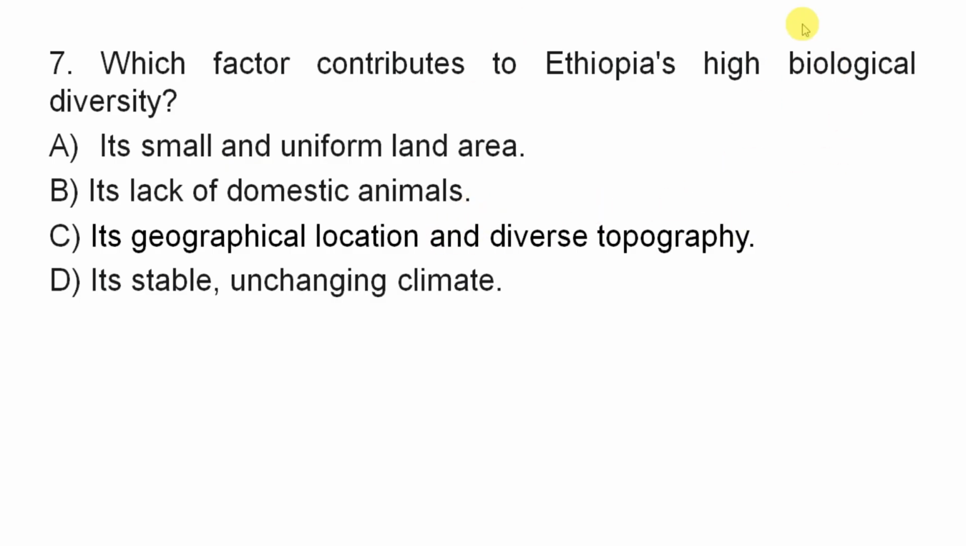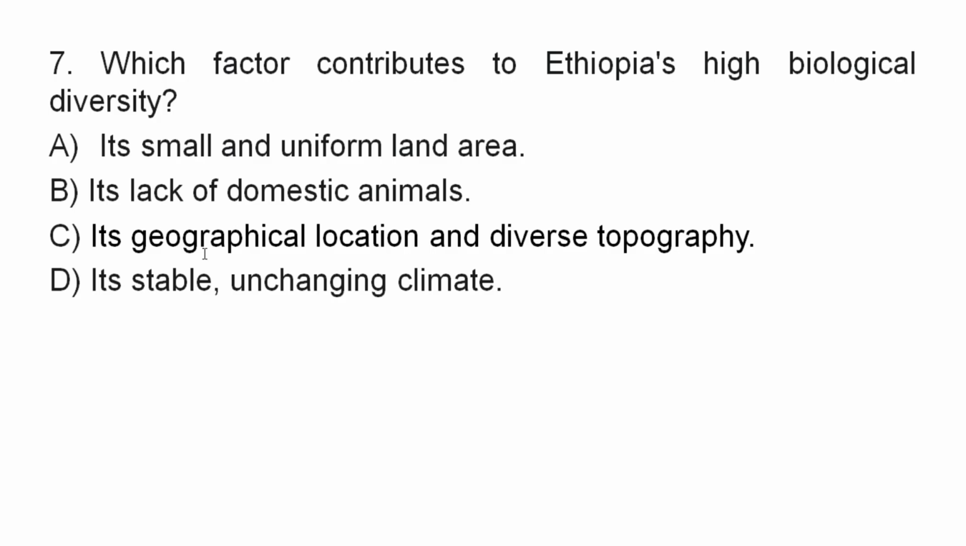Why does Ethiopia have high biological diversity? High number of plants, variety of animals, variety of insects, variety of mammals, yes, variety of reptiles, variety of fish. Why? What's the reason? Good. The correct answer is C. Its geographical location and diverse topography.